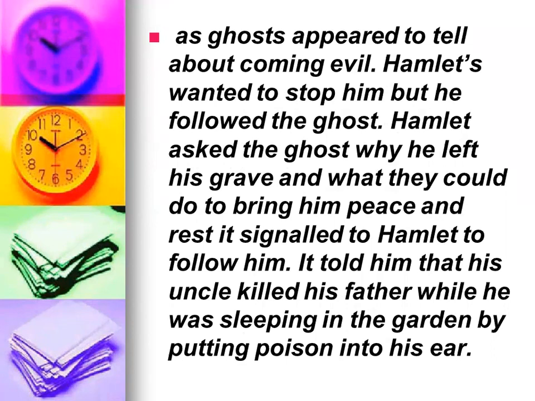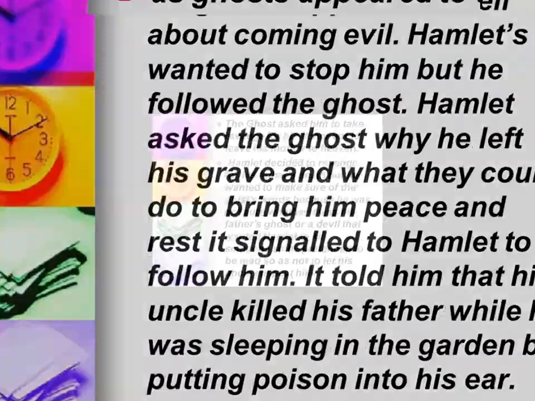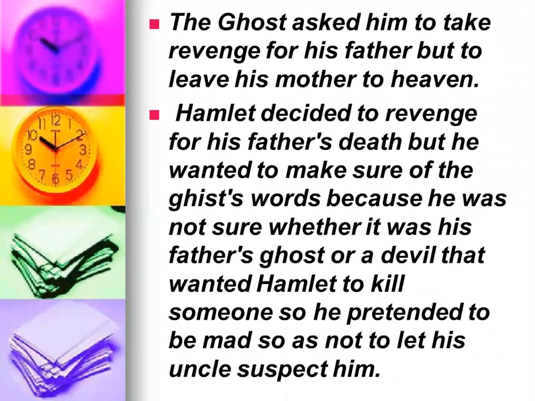It told Hamlet that his uncle killed his father while he was sleeping in the garden by putting poison into his ear. The ghost asked him to take revenge for his father, but to leave his mother to heaven. Hamlet decided to take revenge for his father's death, but he wanted to make sure of the ghost's words because he was not sure whether it was his father's ghost or a devil that wanted Hamlet to kill someone. So he pretended to be mad so as not to let his uncle suspect him. This was the end of Act 1.